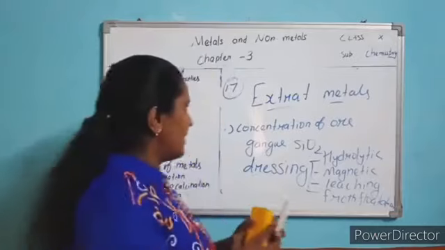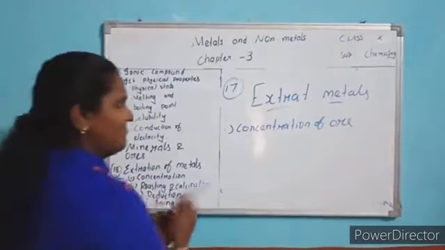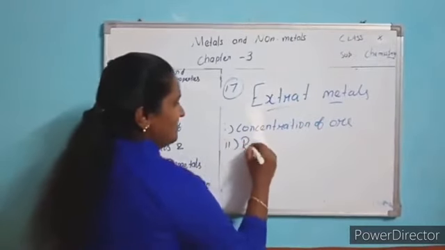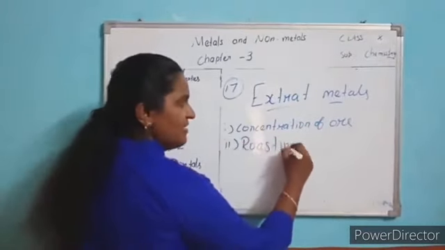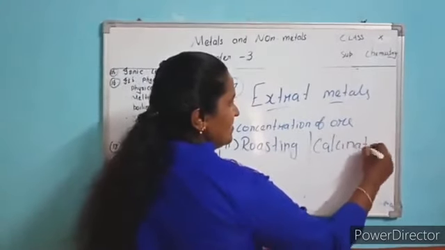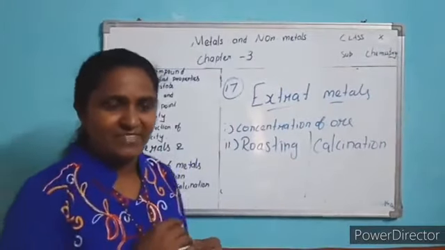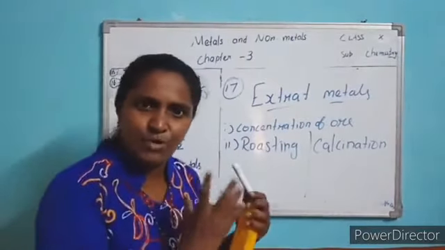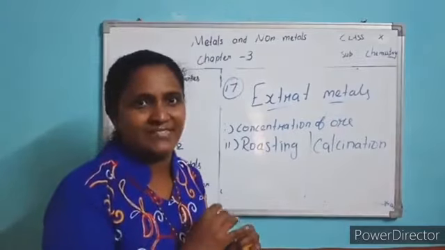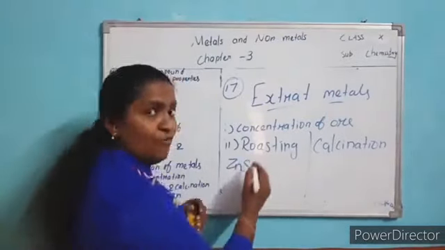Understood? The second method is roasting, calcination. If you are getting zinc sulfide, you are going to extract zinc. So the ore is zinc sulfide, zinc blende. If the ore is zinc sulfide, they go for roasting.